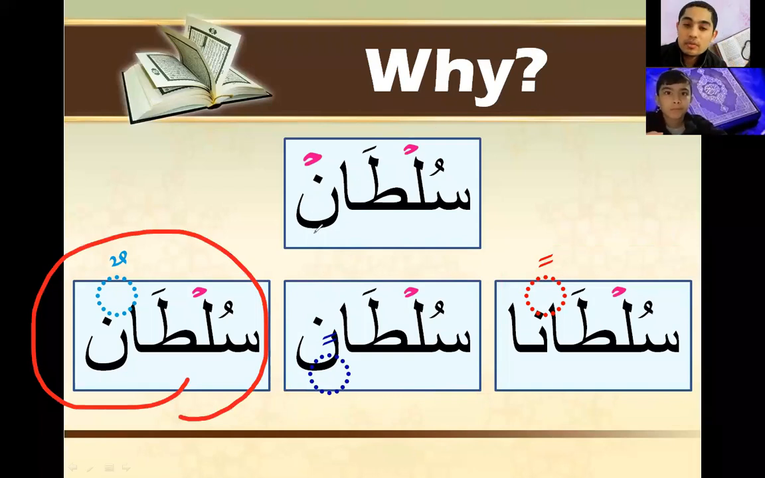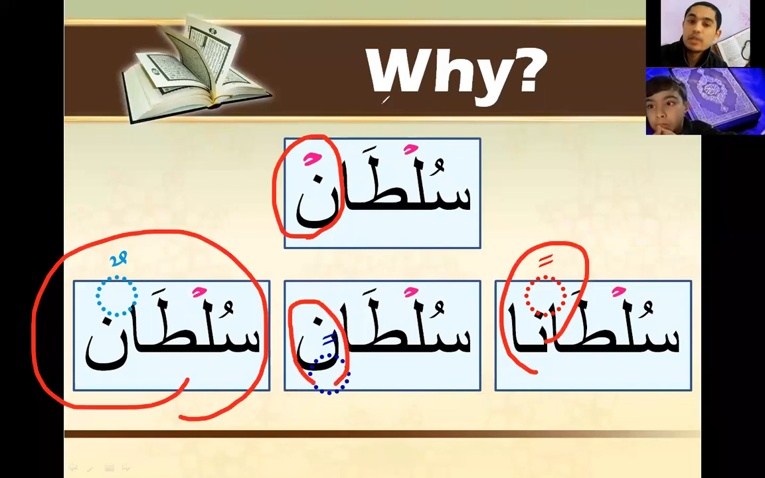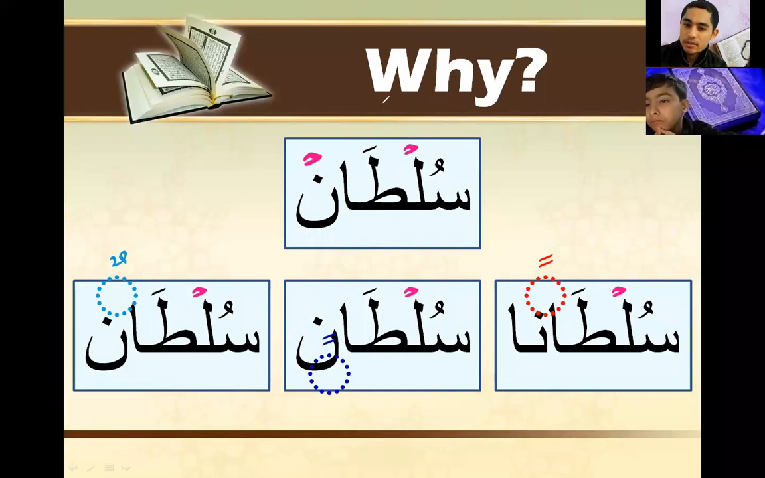So here we have noon sakin, and we have the three types of tanween. Can you find something similar at the end in the four words? All of them have noon. In fact, not just noon, but the sound of noon. You got it? Because here the last letter is not noon, it's tanween. Here also, we have noon, but it has tanween.